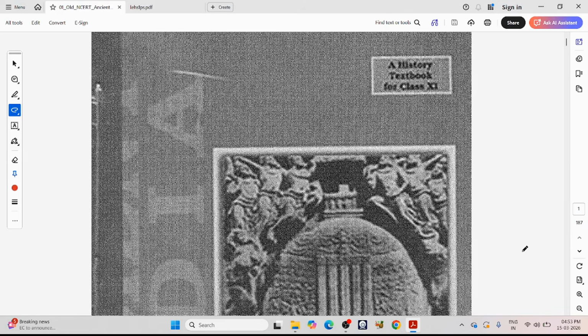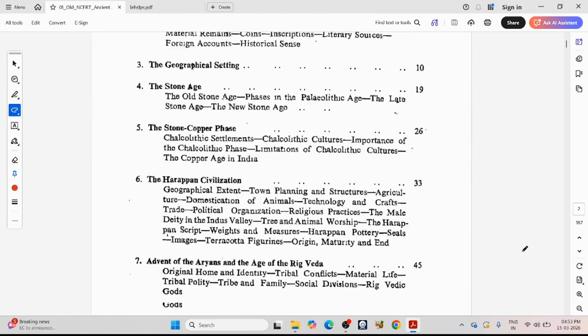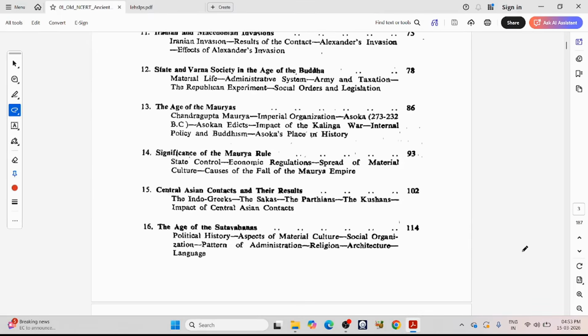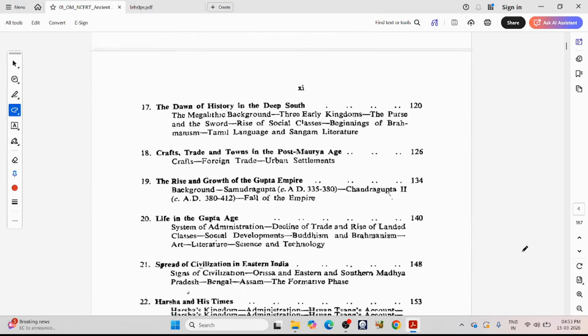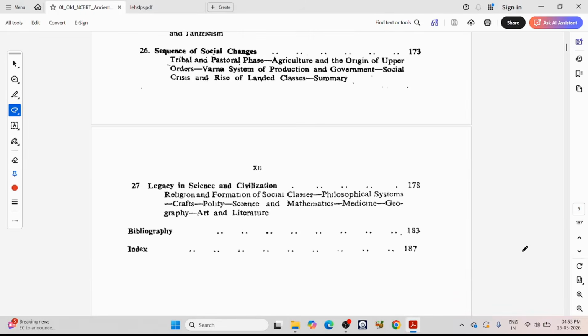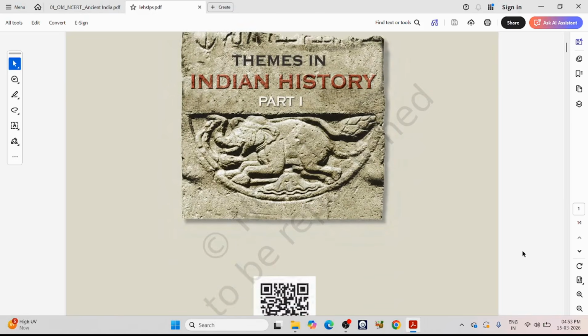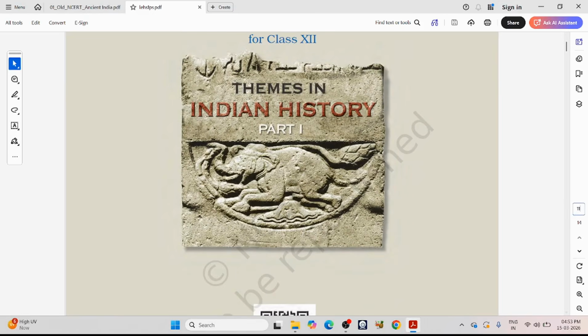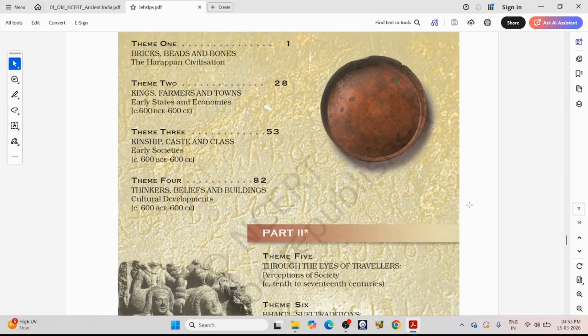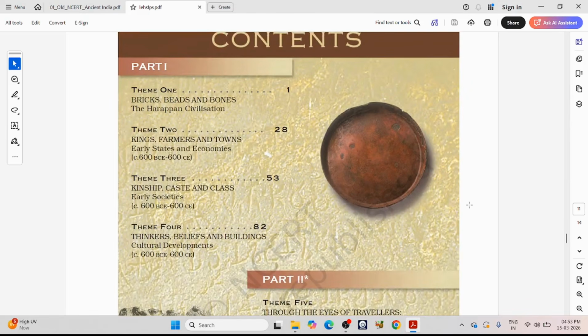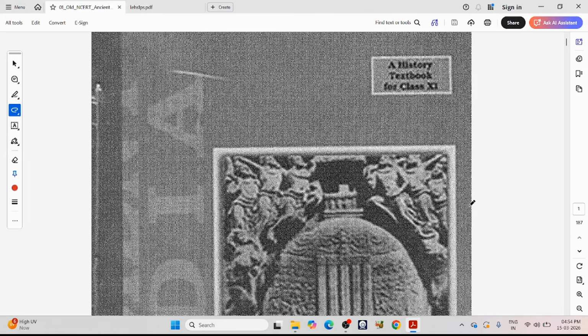The old NCERT is very good in natural order. The arrangement of chapters is very good and it covers the content very comprehensively. The amount of content in the old NCERT is very high and it covers so much of the art and culture portion also. On the other hand, the new NCERT has very limited content. It was especially rationalized after COVID and the content is very less. But it is the trending book, so obviously government sources will give reference to new NCERTs. Questions are coming from both the new NCERT and the old NCERT.